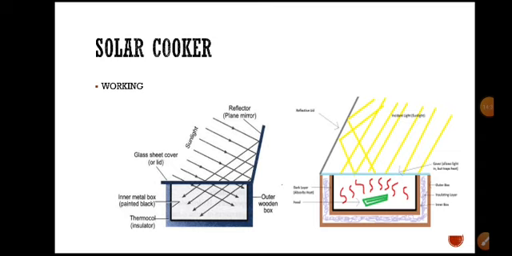Right, this is about the working of a solar cooker. It is very easy to make a solar cooker in our homes also. You can take these materials: wooden box and thermocol and a metal box and a normal box with bowl, and a reflector.